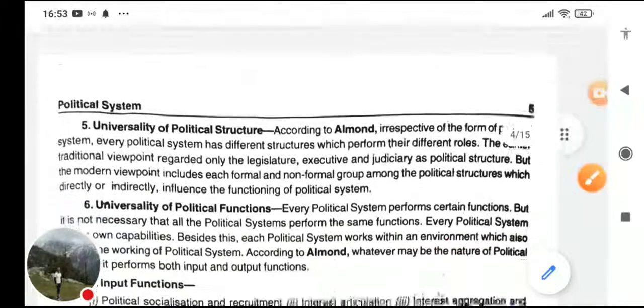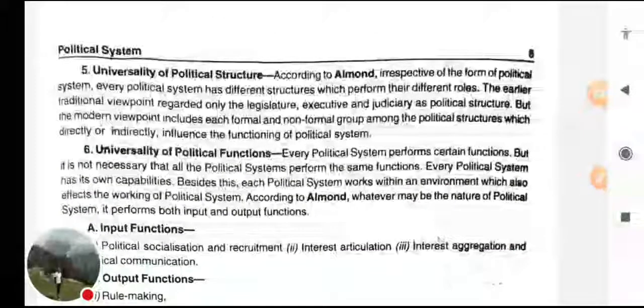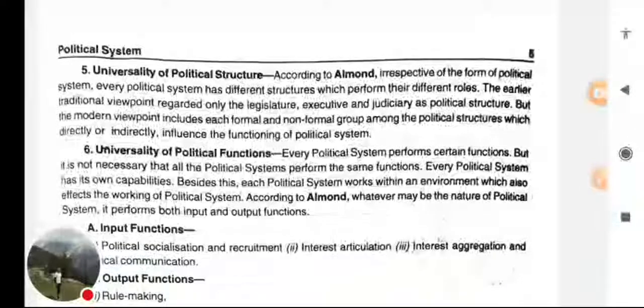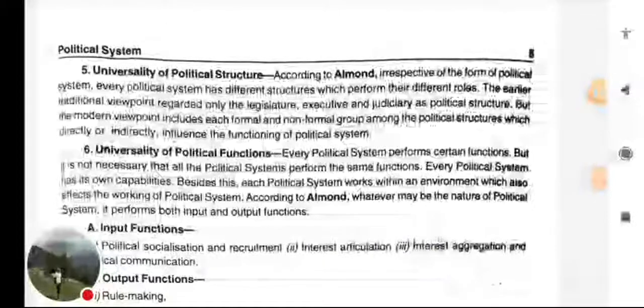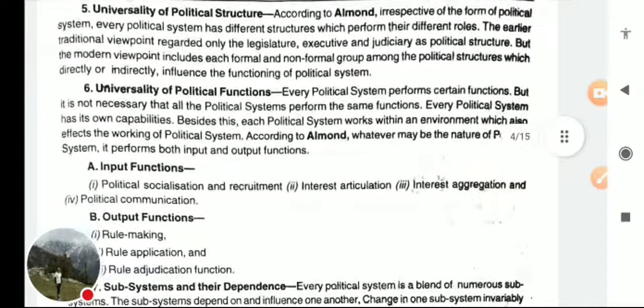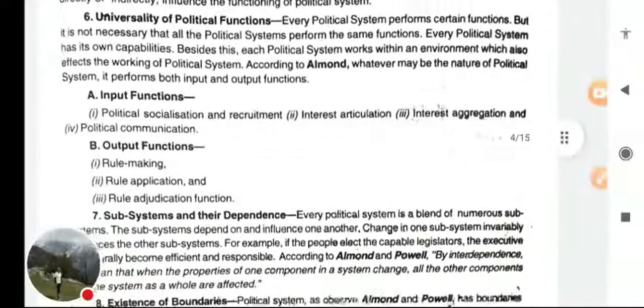Let's move to the next point, universality of political functions. If you talk about universality of political functions, every political system performs certain functions. Every political system has its capabilities, its drawbacks. So in the modern sense, we say a political system converts inputs into outputs. So input functions and output functions are considered the functions of a political system.